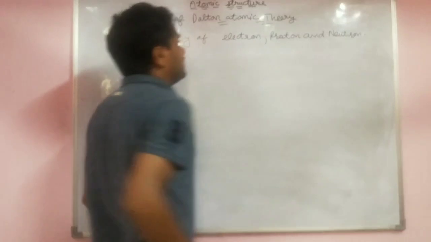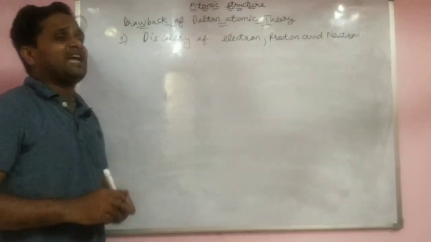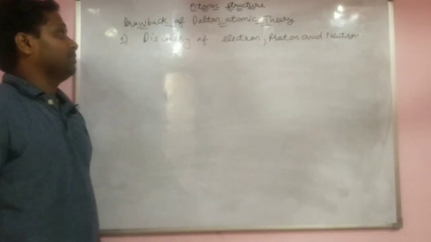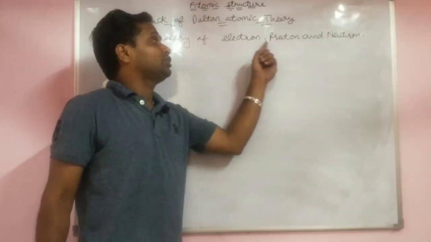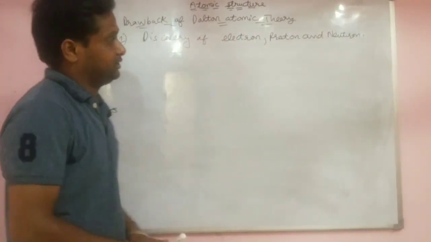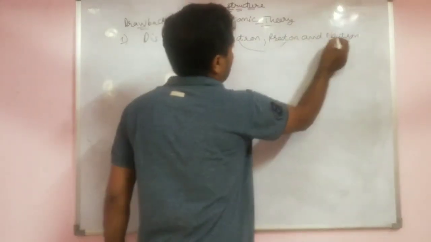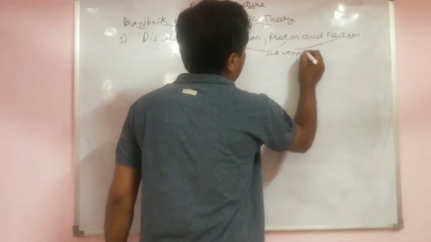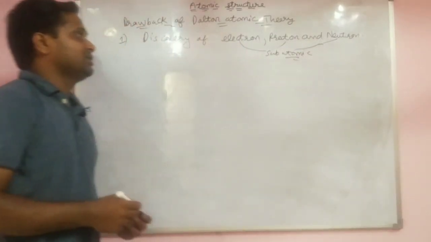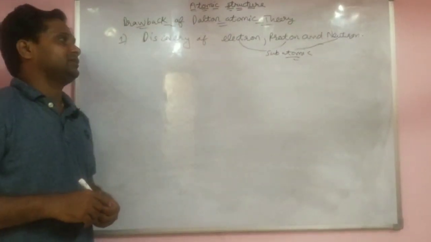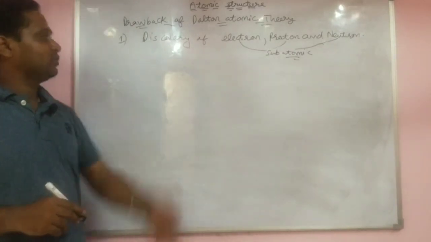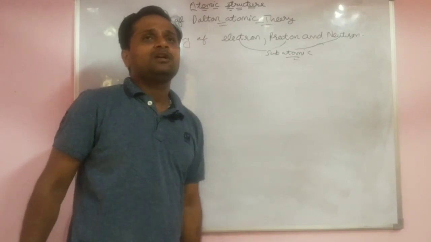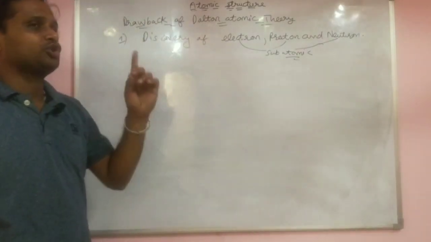You know, Dalton said that the atom cannot be further divided, but actually the atom is divided into three subatomic particles. Subatomic particles are parts even smaller than the atom, its children: electron, proton and neutron. When these particles were discovered, it means the atom can be further divided. It means his first postulate is wrong.